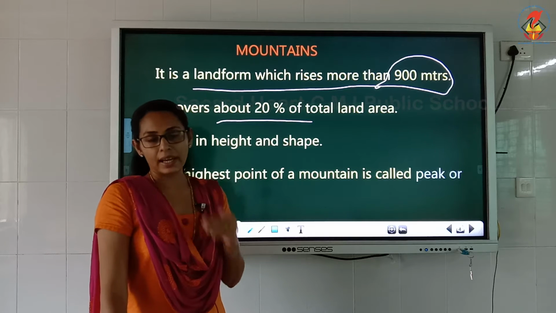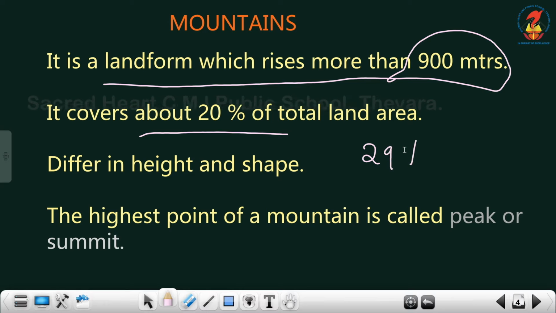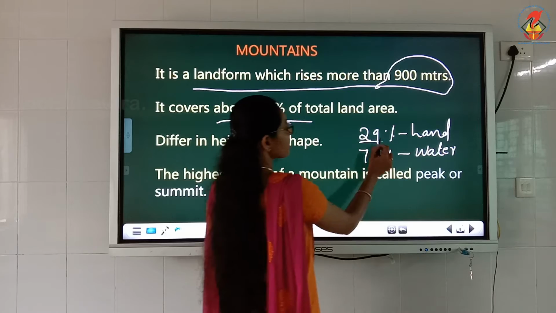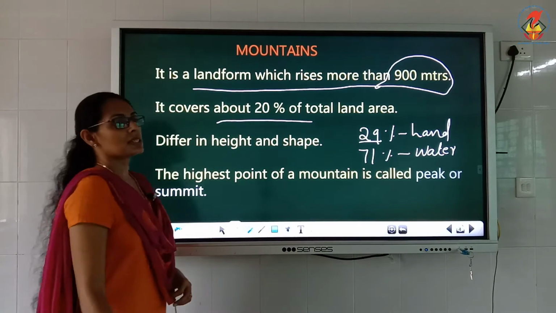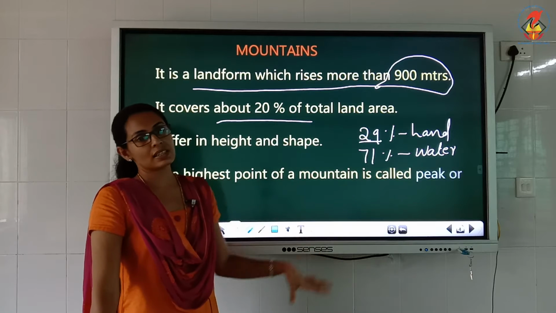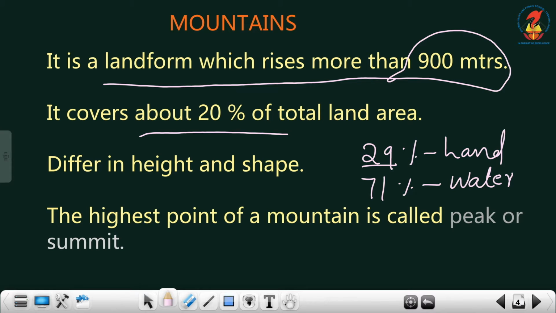Among the 29% land area, with 71% water area, 20% of our land area consists of mountains, that is raised land, and it differs in height and shape.